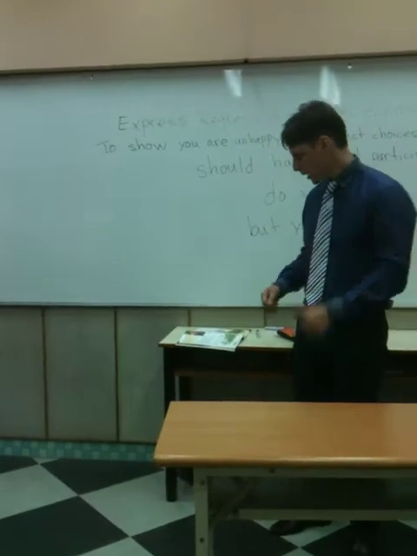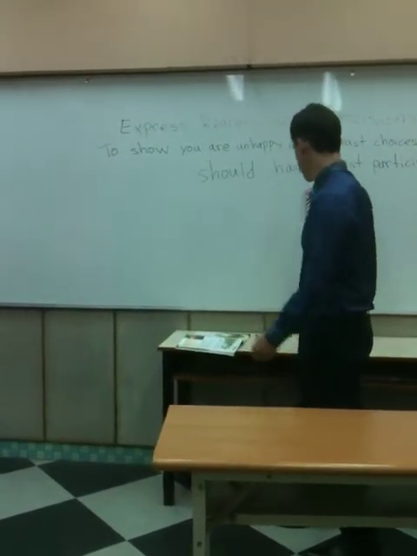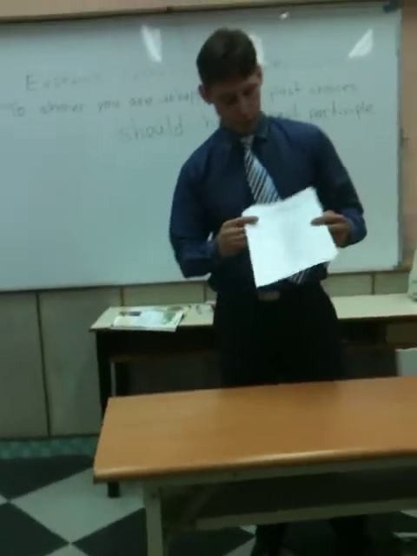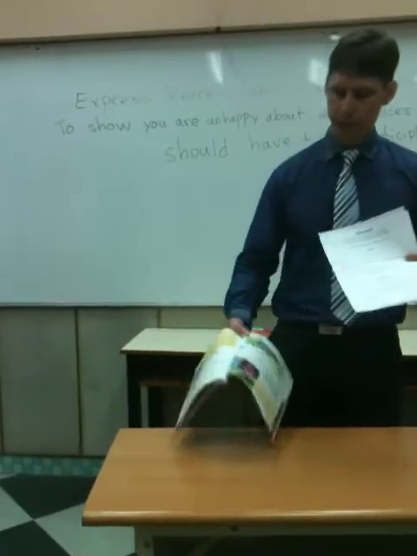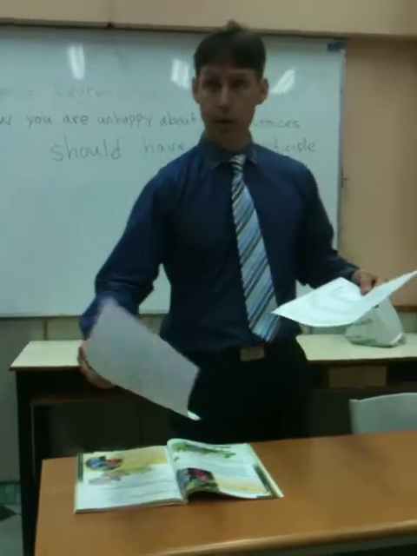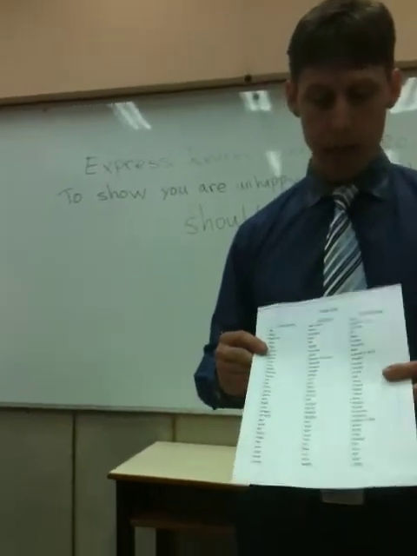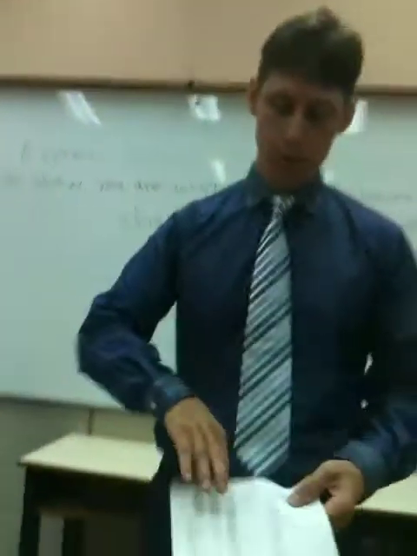The next part would be the grammar, and I've prepared a couple of sheets for that. One sheet deals with perfect modals. I found that your book has some, but it's oversimplified, so I made a sheet right here. You can look at it if you like. I also prepared a verb list, which has a lot of past participles. It has the present tense, the past tense, and the past participle. These are all irregular verbs, by the way. It's the third one over there.